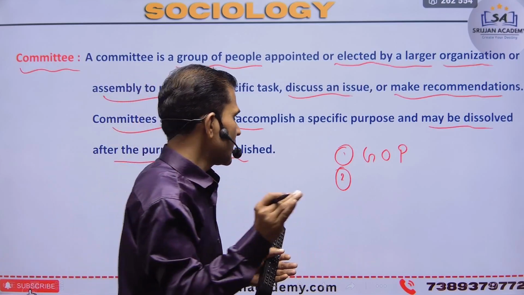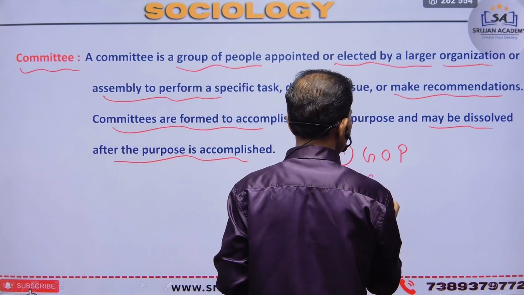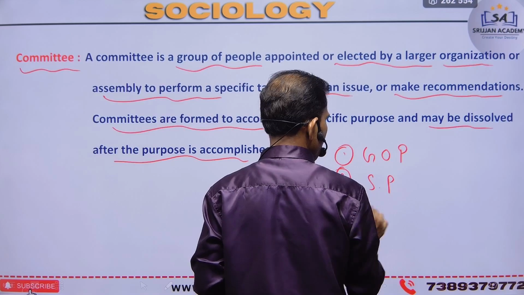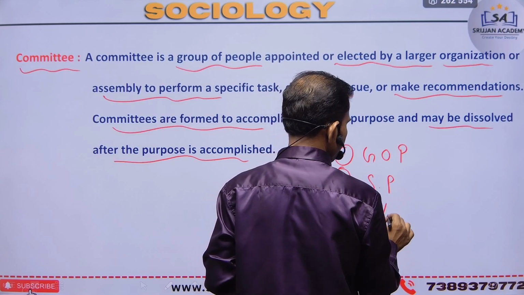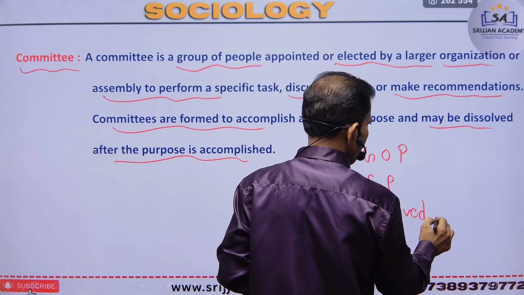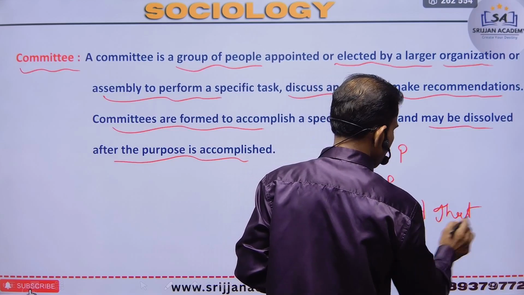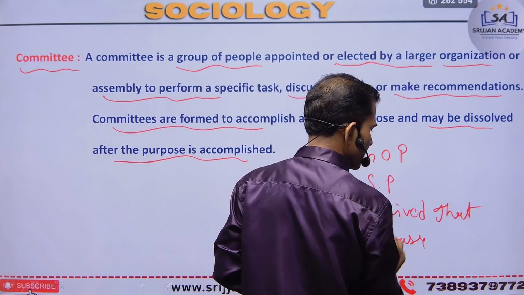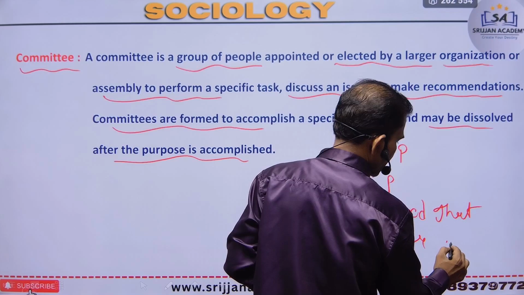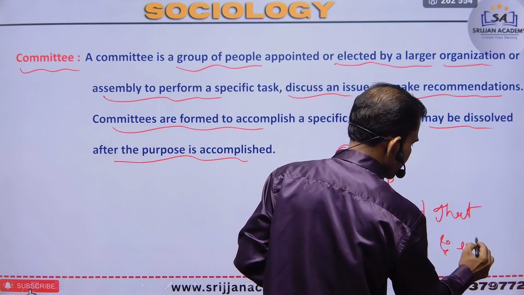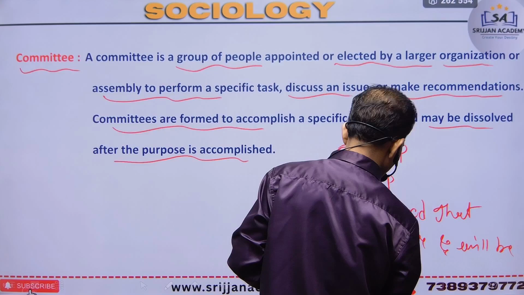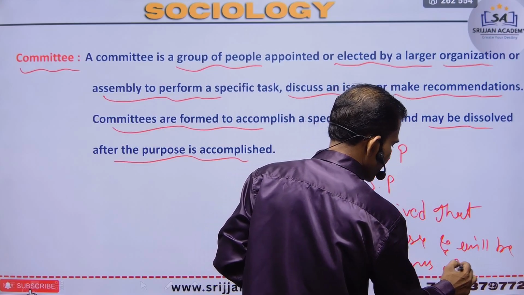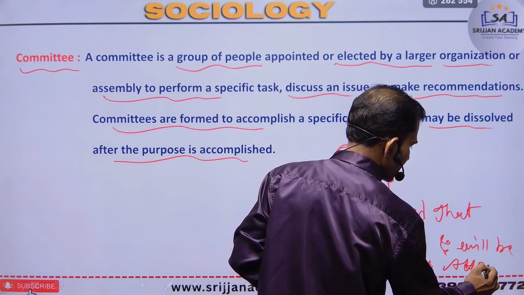A committee is created for a specific purpose, and after achieving that purpose, it will be destroyed automatically, right?